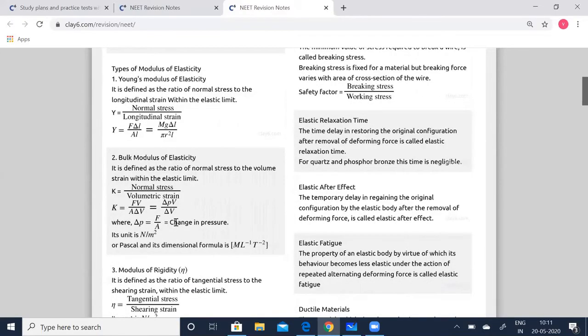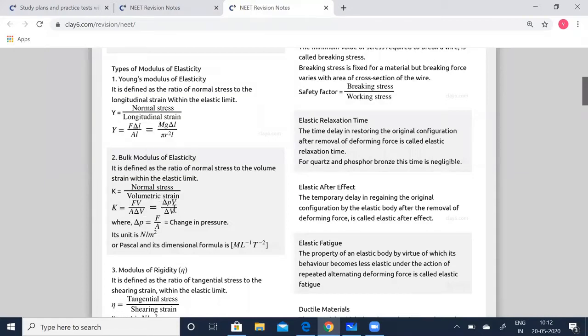Coming to bulk modulus of elasticity, it is defined as the ratio of normal stress to the volumetric strain within the elastic limit. K is equal to normal stress divided by volumetric strain, or K is equal to F by A divided by delta V by V. This V comes in the numerator, so you can put it as delta P times V by delta V, since F by A is nothing but P, right?